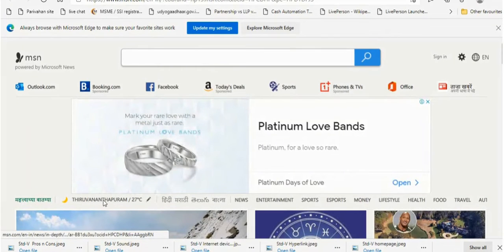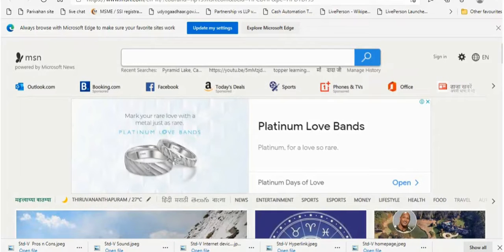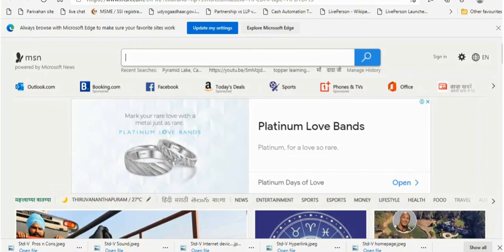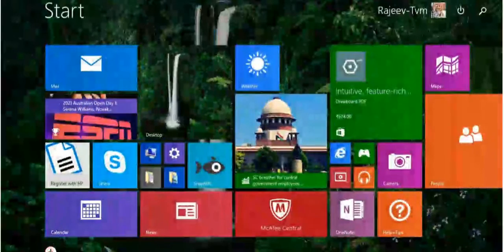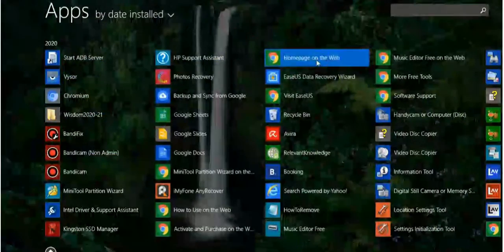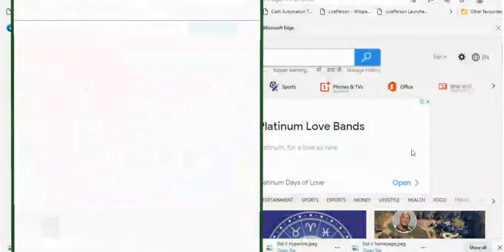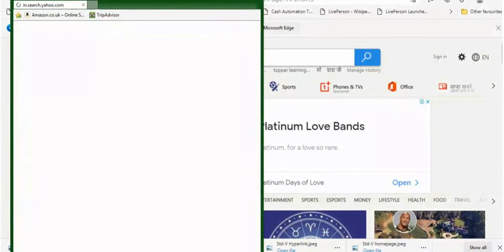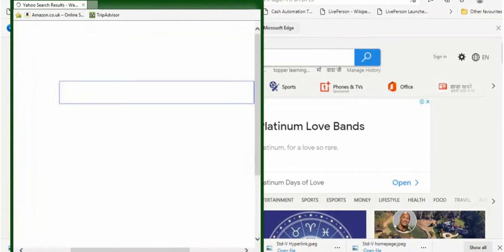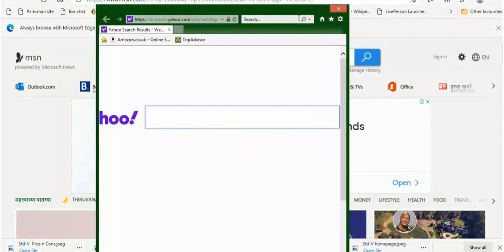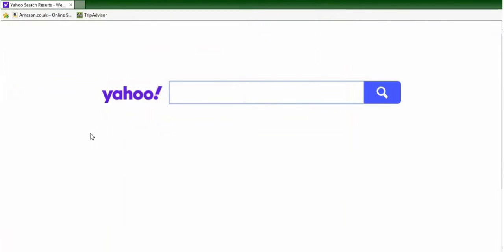Step 1, click the Start button. Step 2, click Programs option. A submenu appears. Step 3, click Internet Explorer. The Internet Explorer window appears on screen like this. Let us learn about the different parts of the Internet Explorer window.